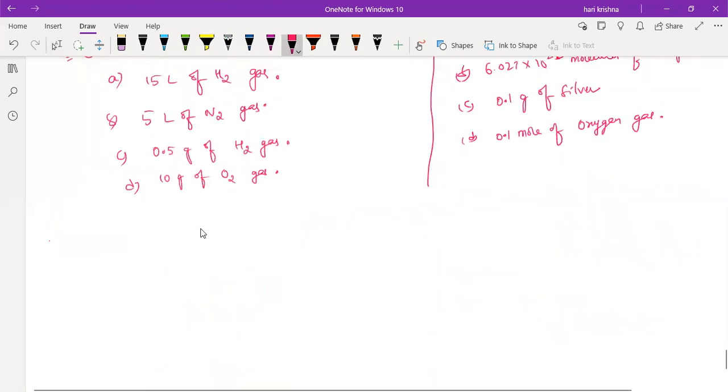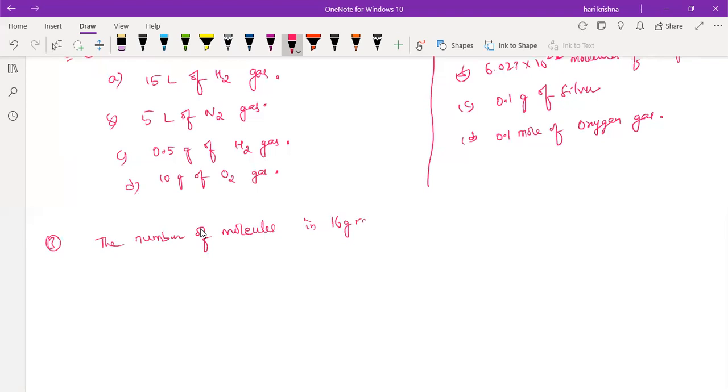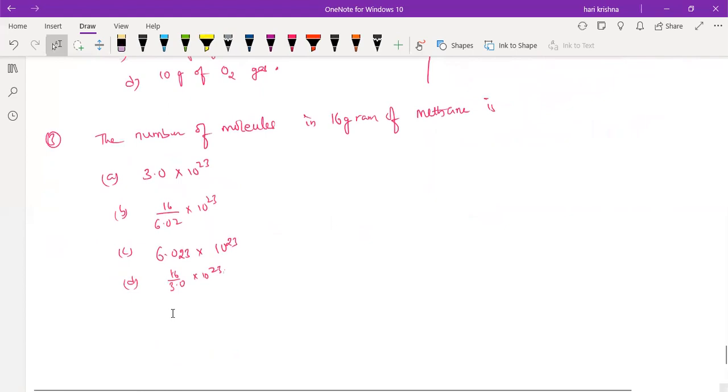Next, another sum. The number of molecules in 16 grams of methane is: A, 3.0 into 10 power 23; B, 16 into 6.02 into 10 power 23; C, 6.023 into 10 power 23; and D, 16 by 3.0 into 10 power 23. Find out the answers for these three.